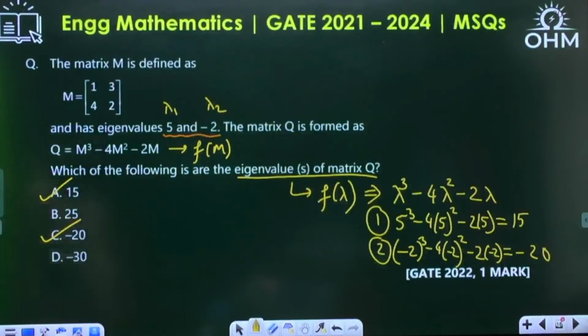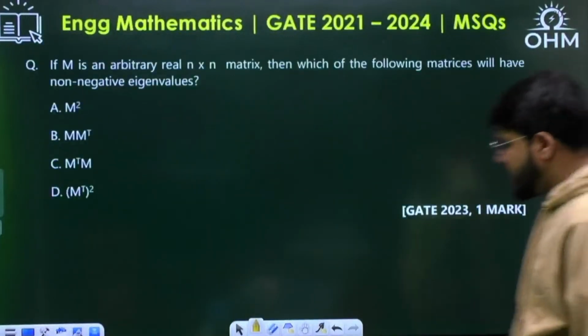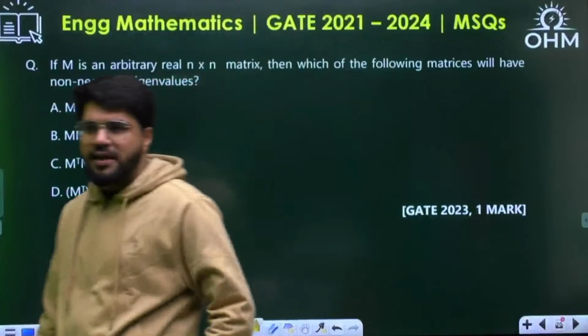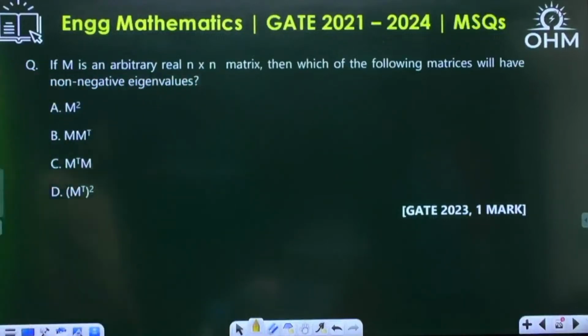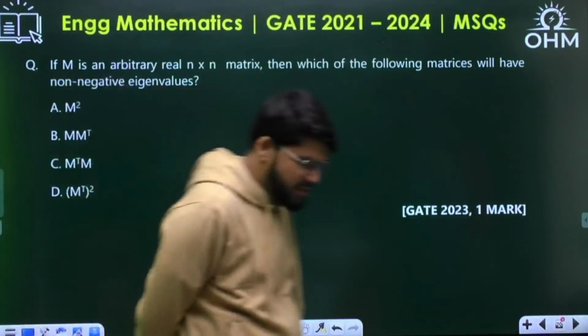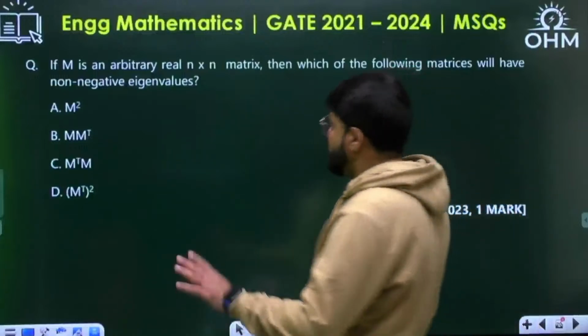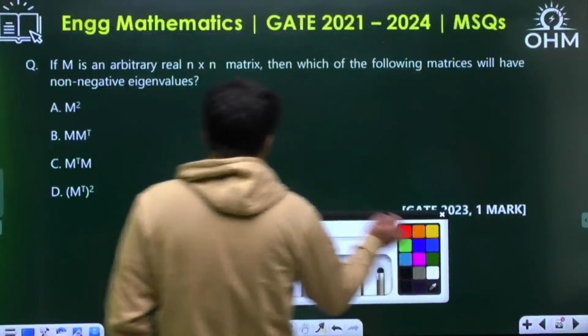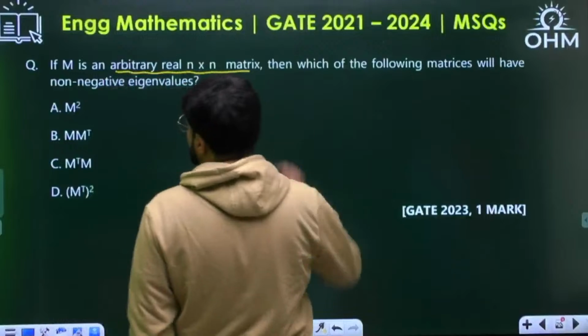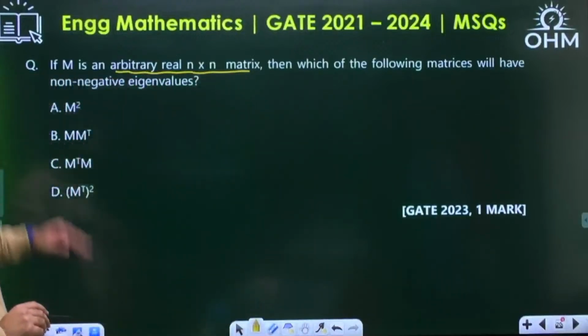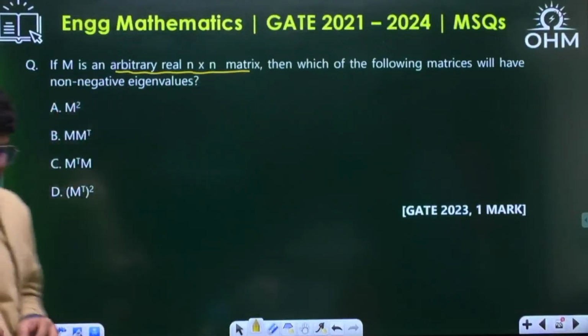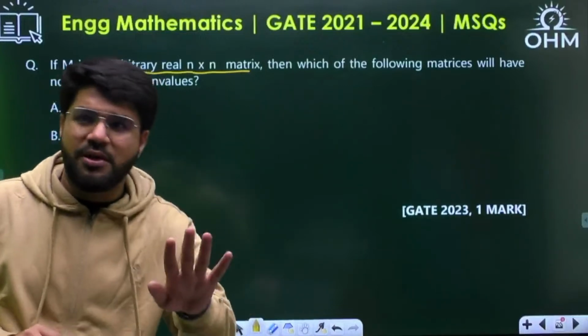Okay, let us move ahead to the next question. GATE 23, 1 mark, good question this is again. If M is an arbitrary real n cross n matrix, which of the following matrices will have non-negative eigenvalues? M is any real matrix, arbitrary. Okay, which of the following matrix will have non-negative eigenvalues? That means either positive eigenvalue or 0.